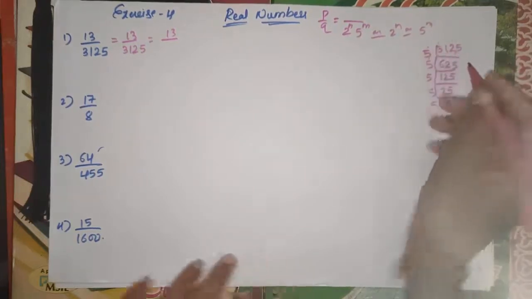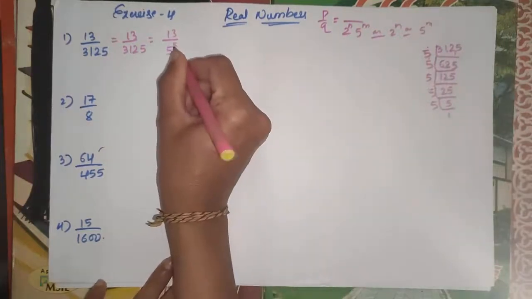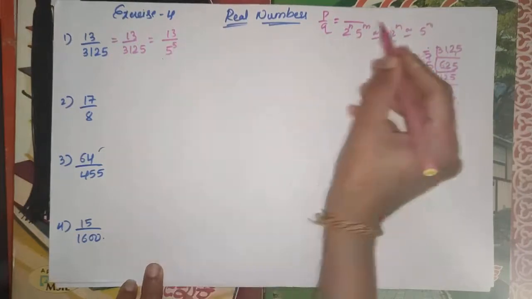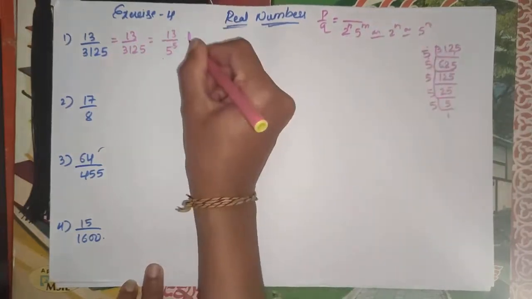So 3125 can be written as 5 to the power of 5. So here the denominator is in the form of 5 to the power of m. Then it is terminating.